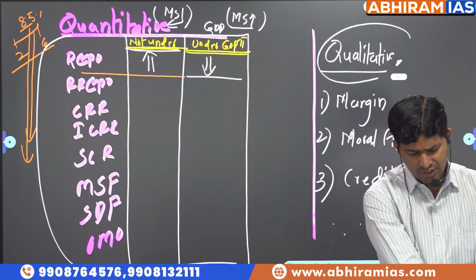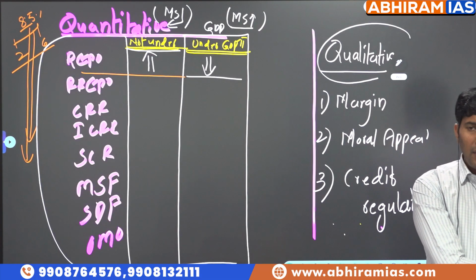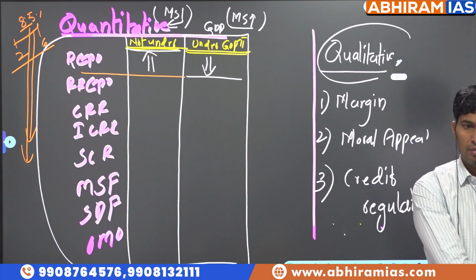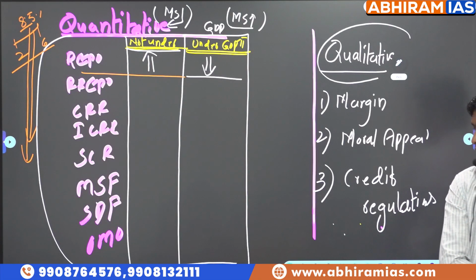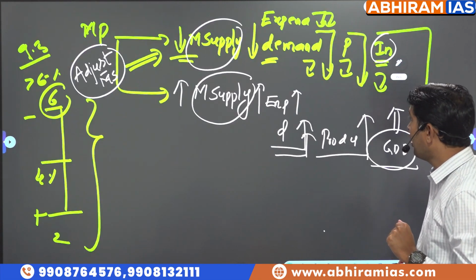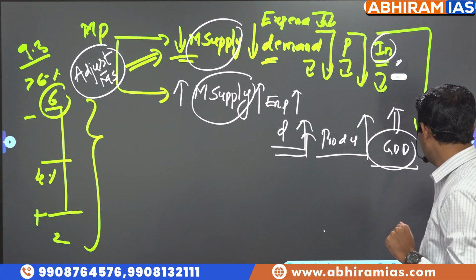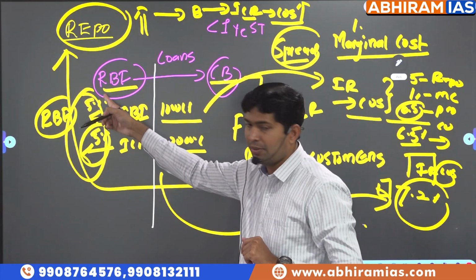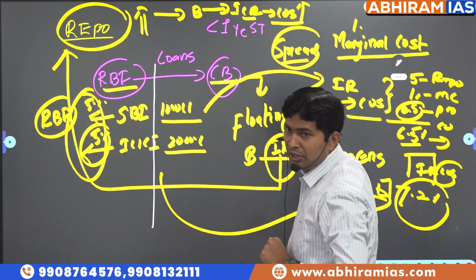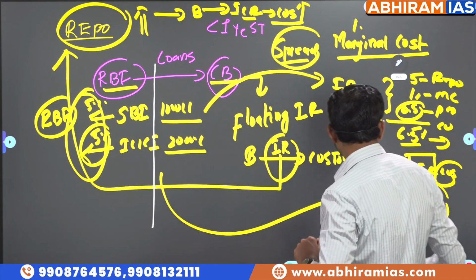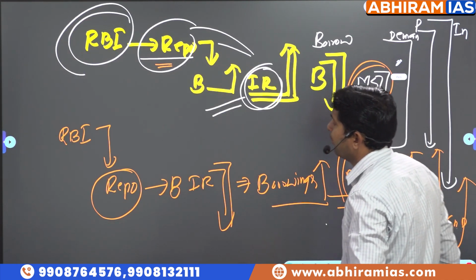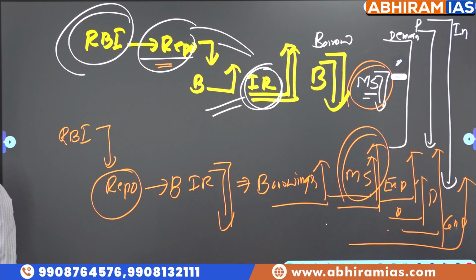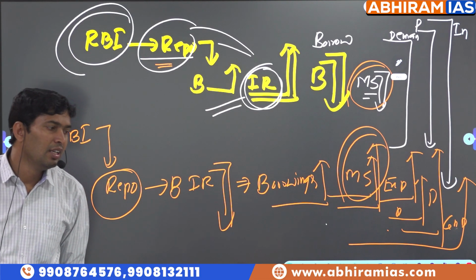So how are questions asked, sir? Is repo rate the same for all commercial banks? Repo rate is the same for all the banks, whereas interest rate to consumers is not the same for all the banks. Why, sir? What is the reason? Because marginal cost and profit margin vary from bank to bank. So this is the logic of what is called repo rate.